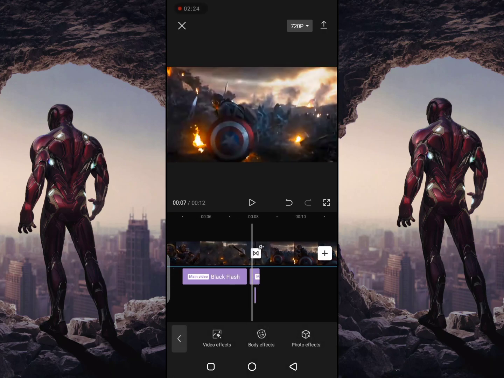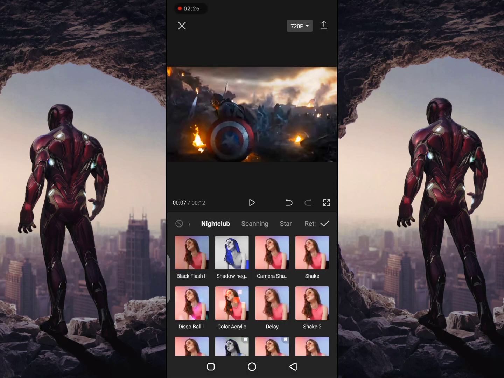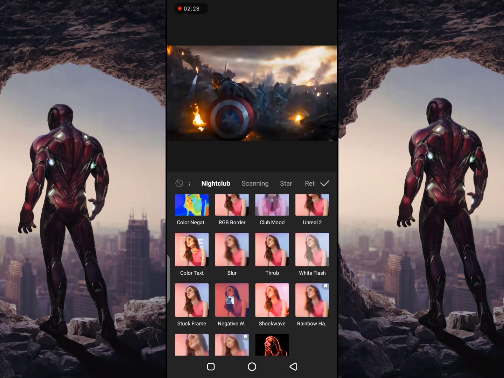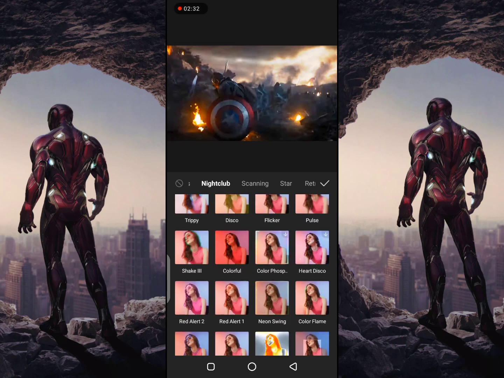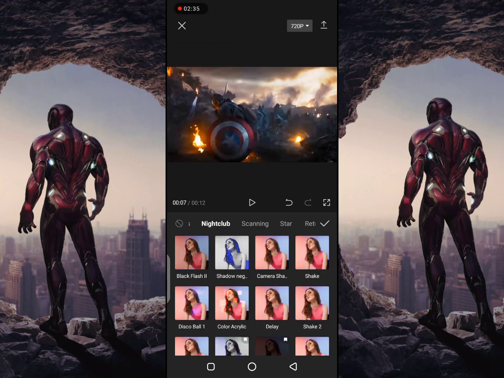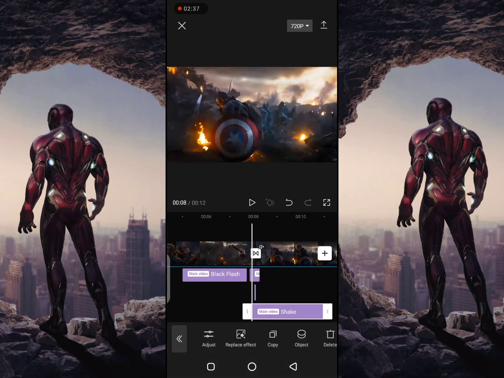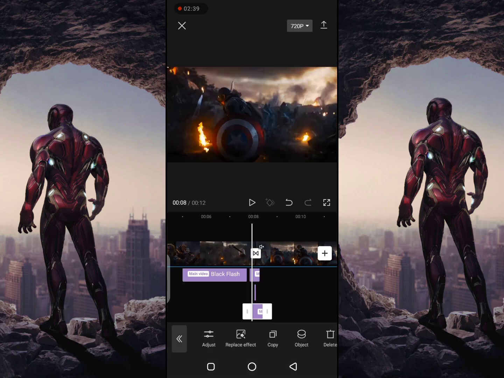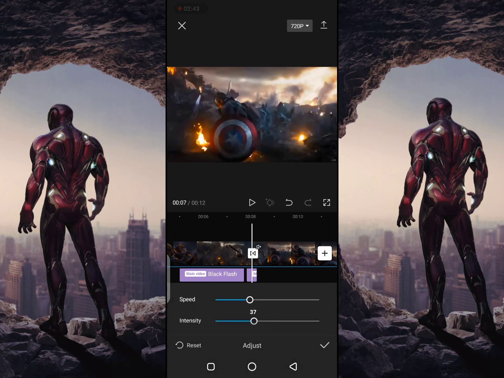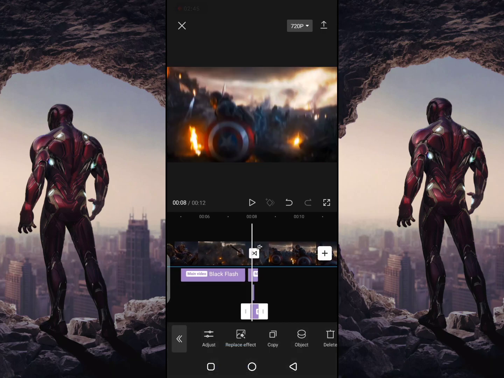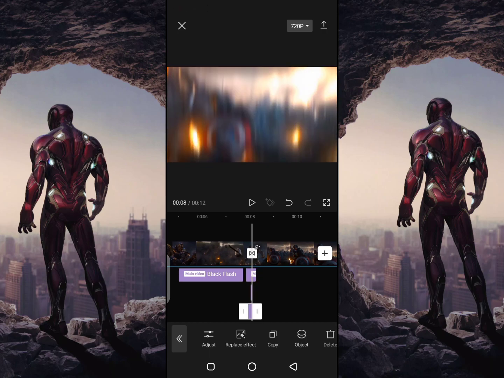Now go to Video Effects. Select Shake. Adjust in the clip. Go to Adjust. Intensity 37. Adjust in your video.